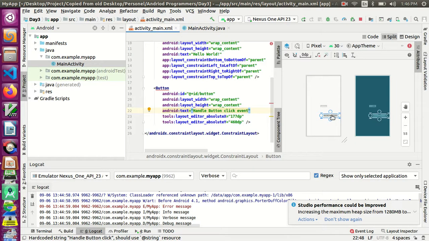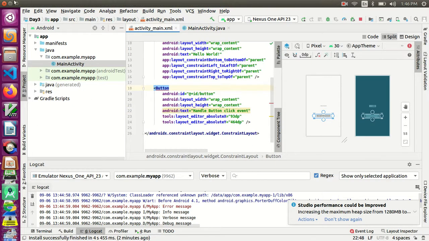So you can see that it is going somewhere. So now you need to save it. In this, alignment won't be proper, so alignment I will take in one separate video. I will cover it. So as of now you can see only the button click event.